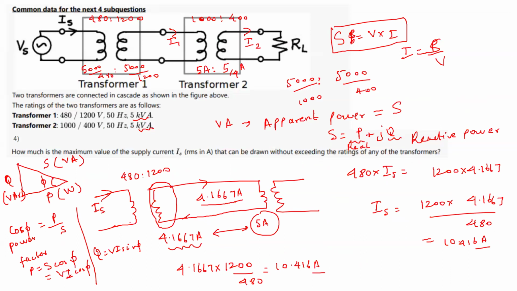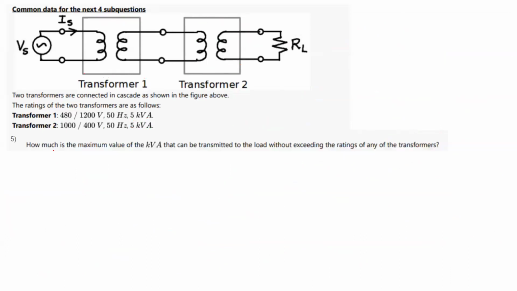Now we will go to this question. What is asked here is the maximum value of the kVA that can be transmitted to the load without exceeding the ratings of any of the transformer. So without exceeding the voltage rating, without exceeding the current rating.